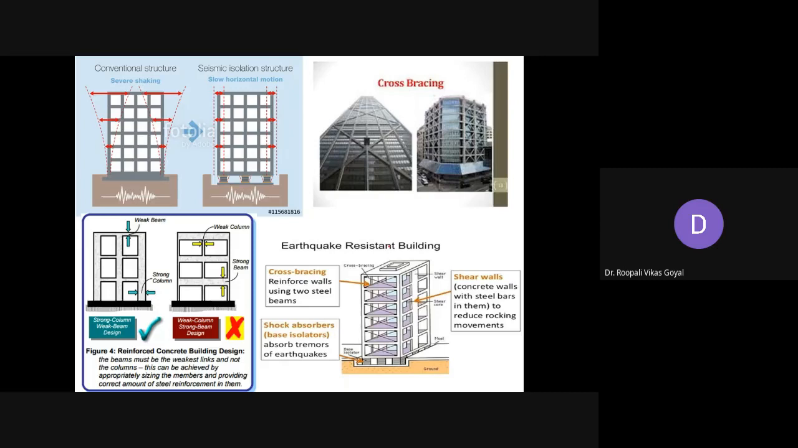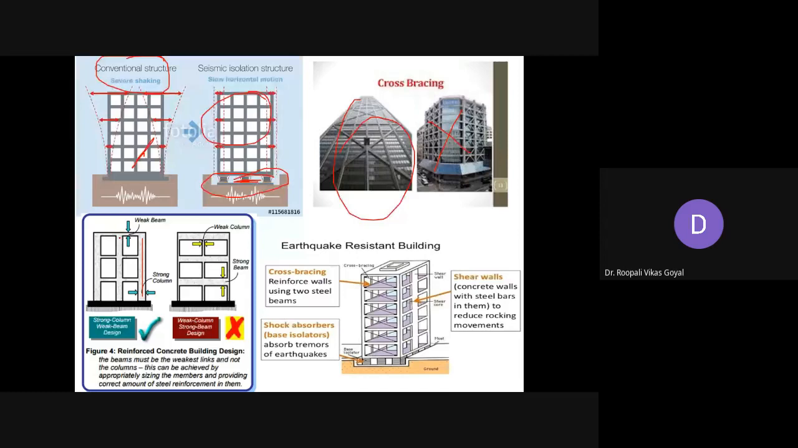So these are some of the elements that I have already discussed. Just as a summary, I have put it in the form of a figure. This is the conventional structure, where severe shaking is observed, while in the case of seismic isolation, balanced and moderate shaking is observed, and most of the time the structure will move and this will protect it. This kind of cross bracing is generally provided. Also here you can see this is a column and this is a beam. So this kind of structure is better.